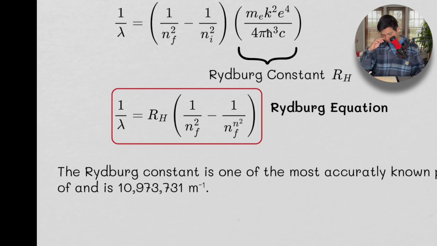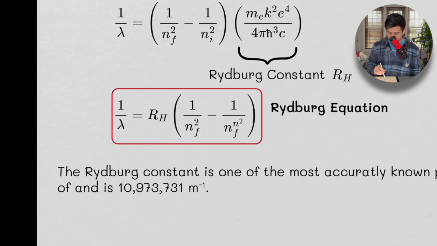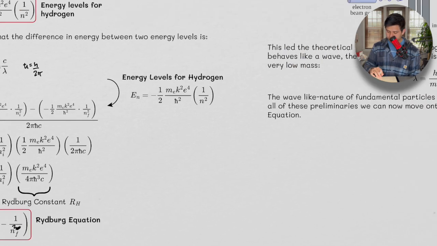What it tells us is that we can calculate the wavelength of this, calculate the wavelength of that by this equation. All we need to know is the energy levels, and actually, this should just be squared. The Rydberg constant is one of the most accurately known physical constants that we know of, and is this guy right here: 10,973,731 per meter, and we can convert that however we want to, between metric conversions and all that.